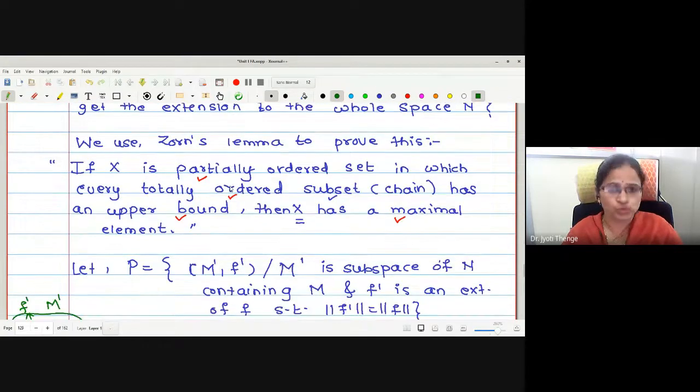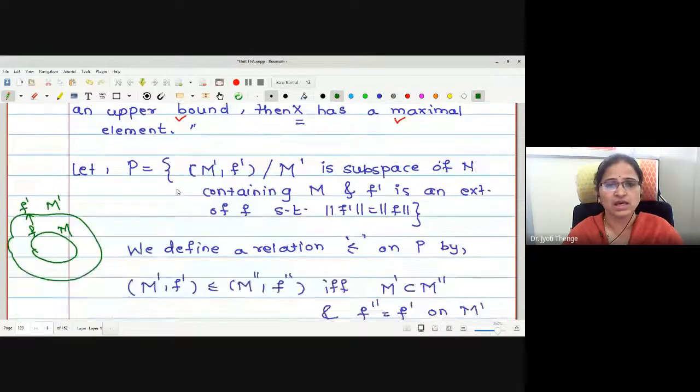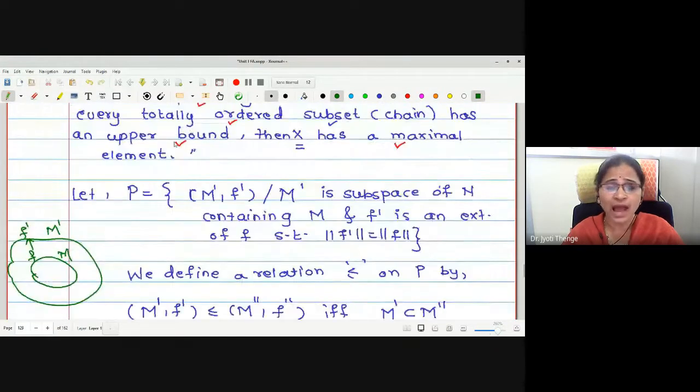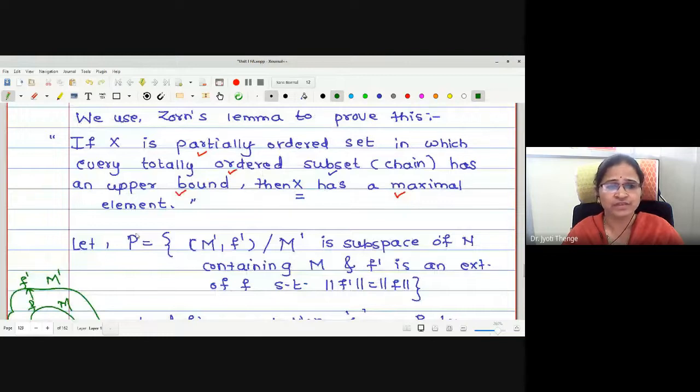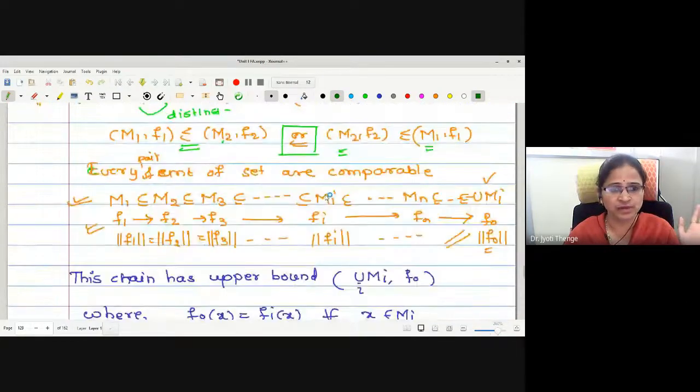To prove this, we were going to use Zorn's lemma, and Zorn's lemma tells us that if X is a partially ordered set in which every chain has an upper bound, then it has a maximal element. As the statement says, we have constructed one set, defined one relation, proved it is a partially ordered set, then selected one totally ordered subset, found its upper bound, and then said that the maximal element exists.